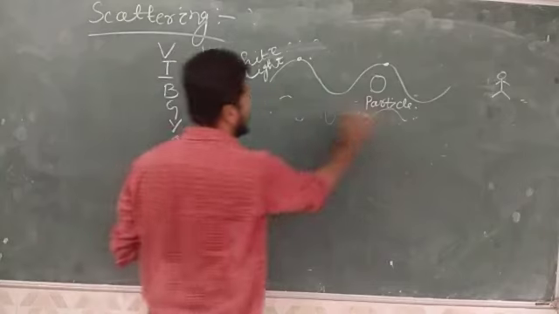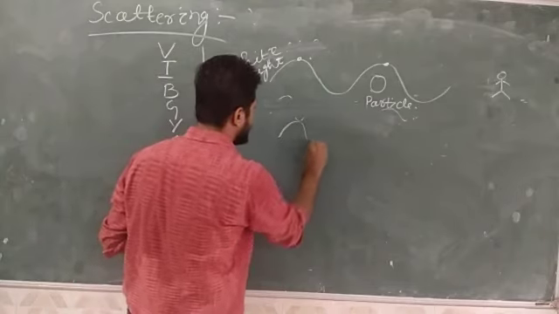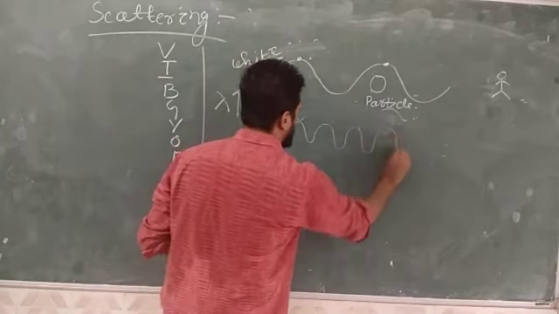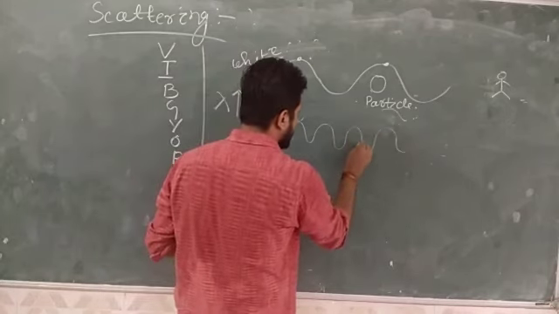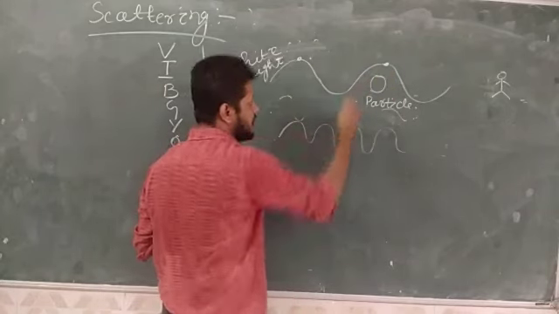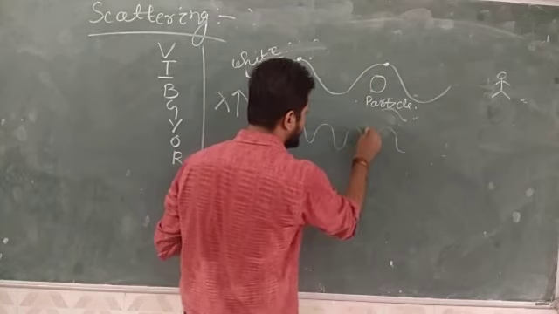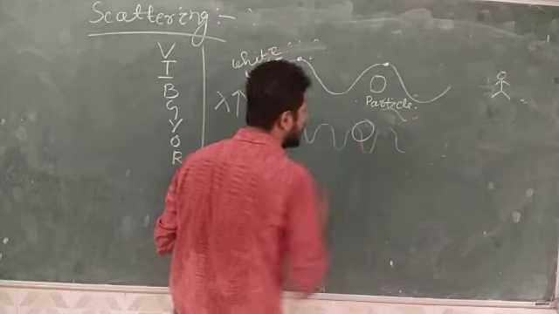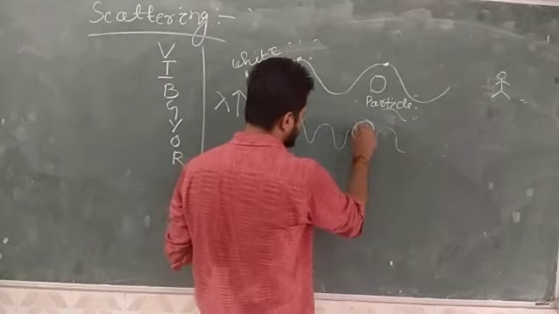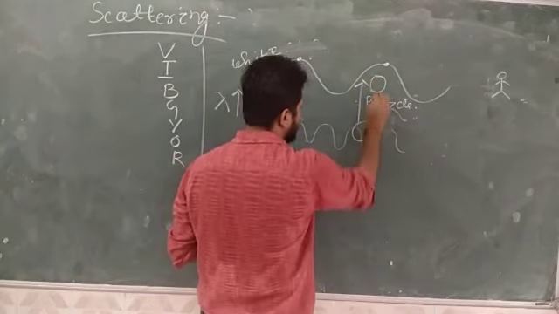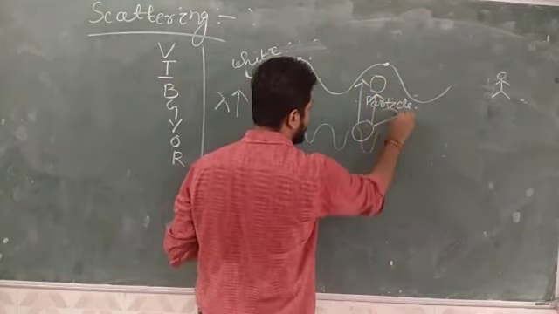In blue light, the wavelength is very small. This is your particle size, and this wave now gets struck with the particles. Because of that, your light gets scattered.